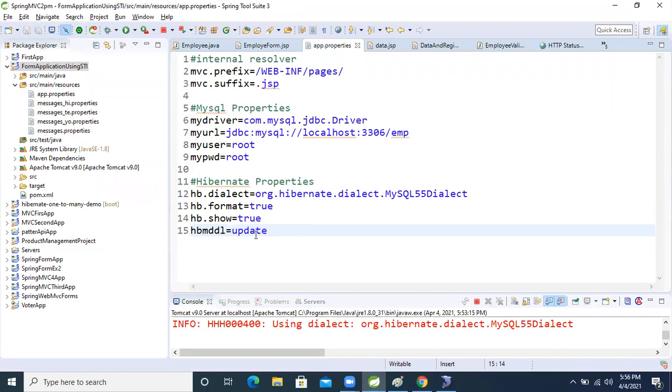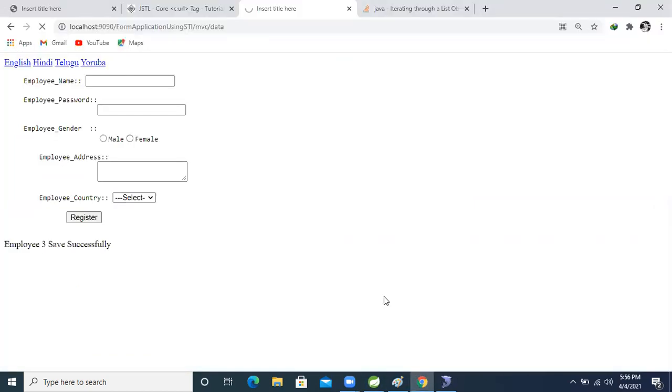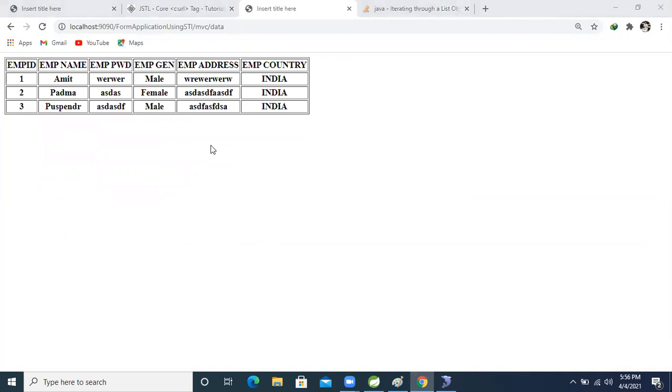Actually, we updated it, so the server is still updating things. Wait, it will come, guys. Be patient. Yes, we got it, the list of data from the database.